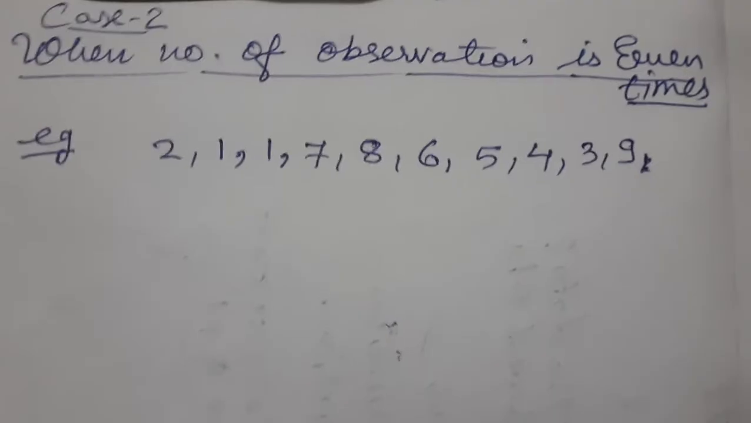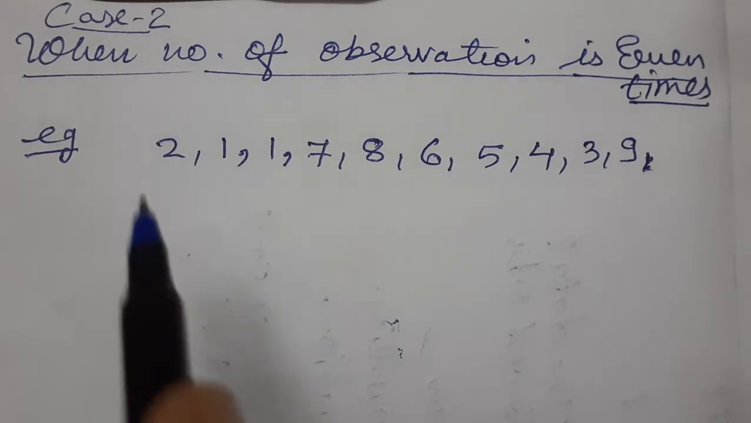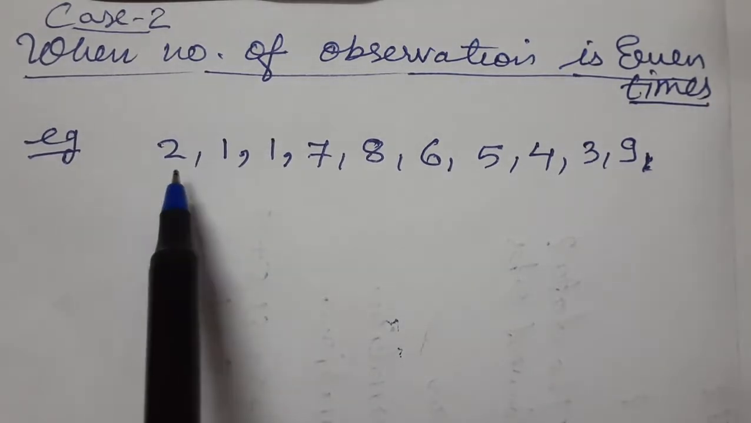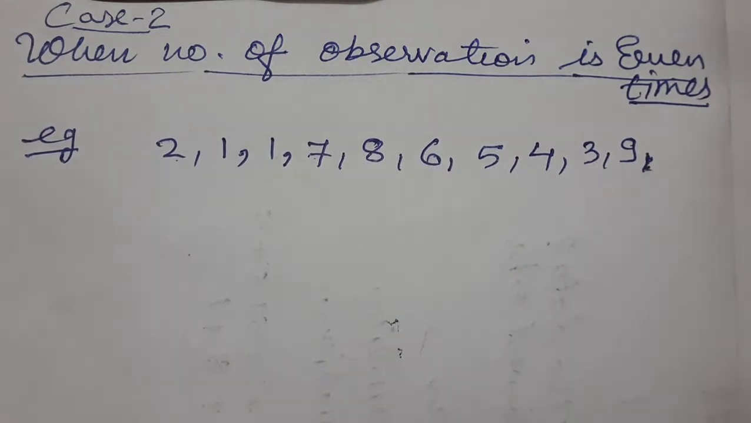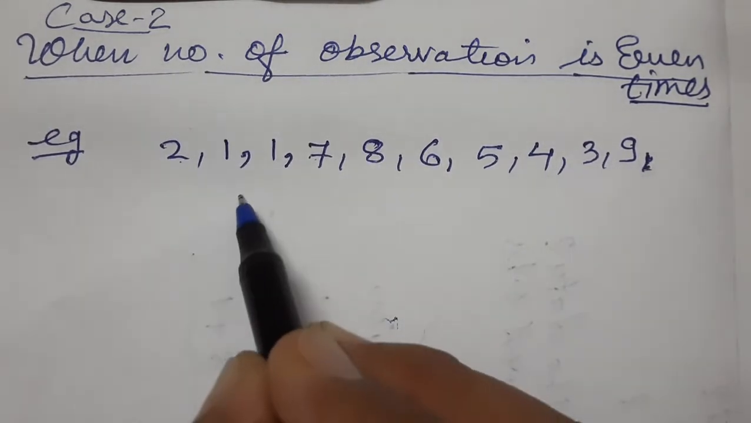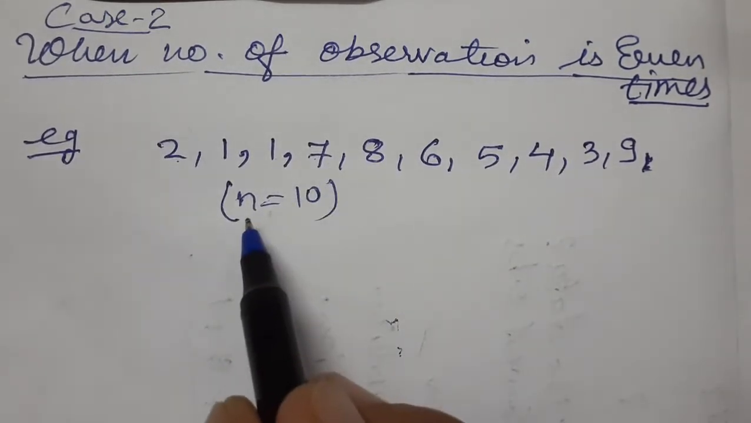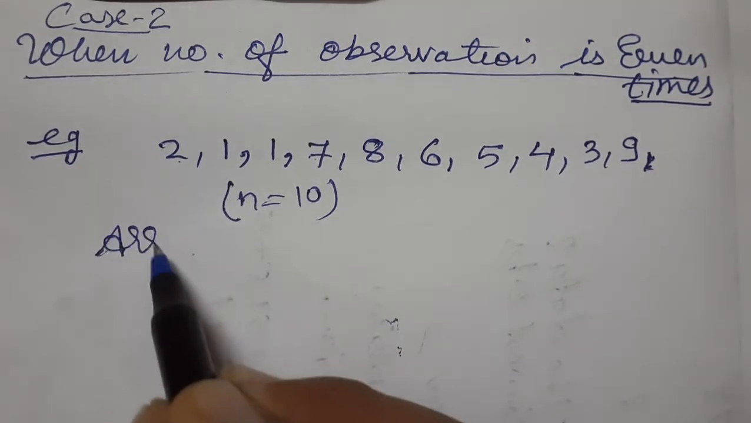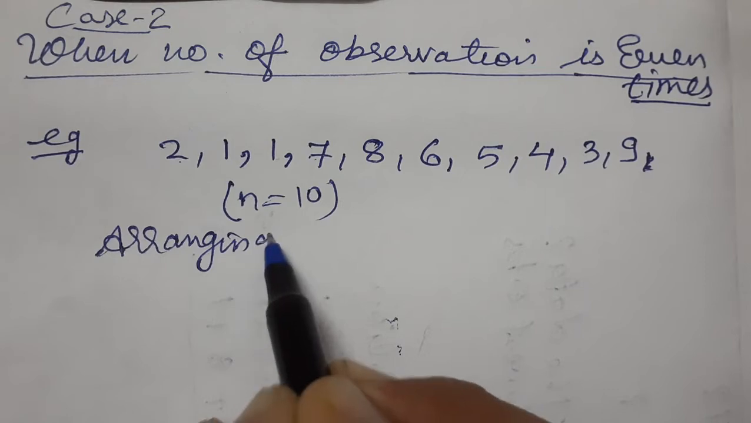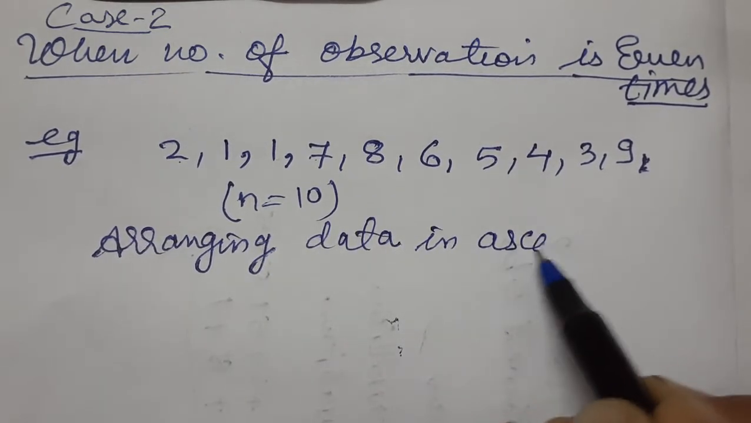Now see this one, when the number of observations is even. So let us count how many observations there are: 1, 2, 3, 4, 5, 6, 7, 8, 9, 10 observations. So N equals 10. But before finding the median, always arrange the data, otherwise you will be wrong. Arranging data in ascending order.